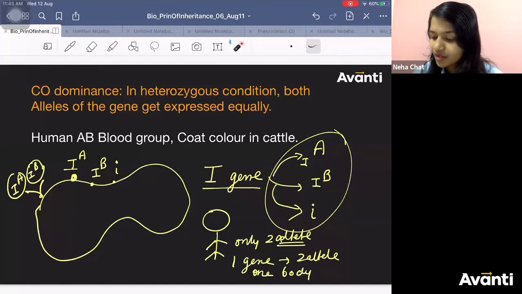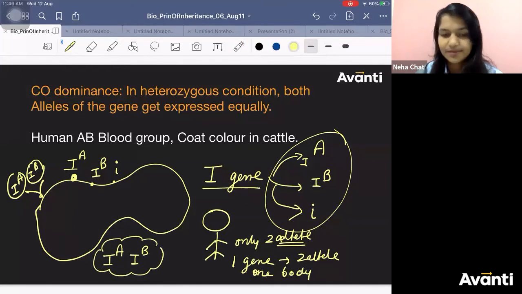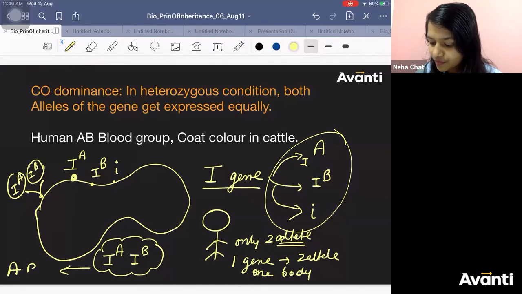Got it? Now, codominance. Listen to me very carefully. In heterozygous condition, it will show codominance. What is the heterozygous condition? IA, IB. Only when the condition is this, the person will have which blood group? Say quickly. AB blood group.